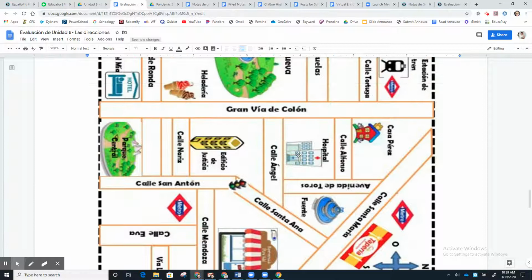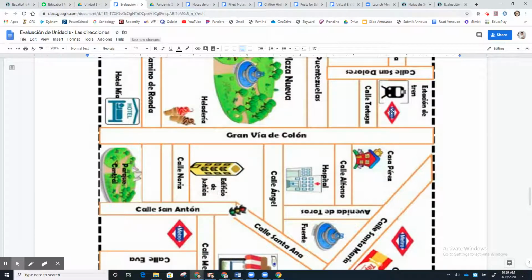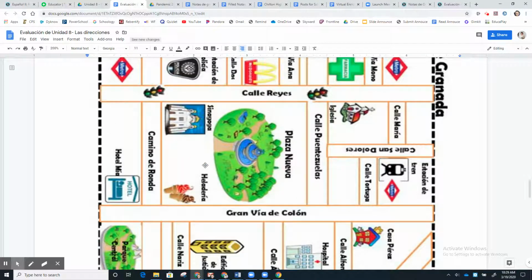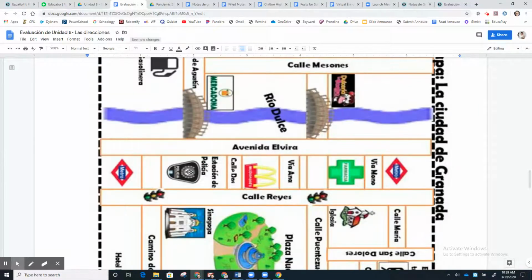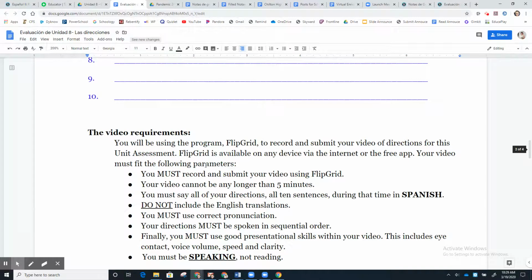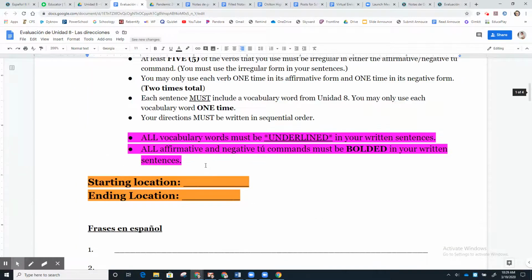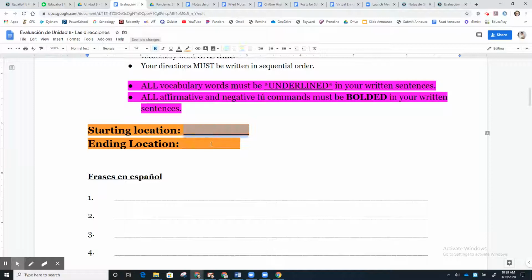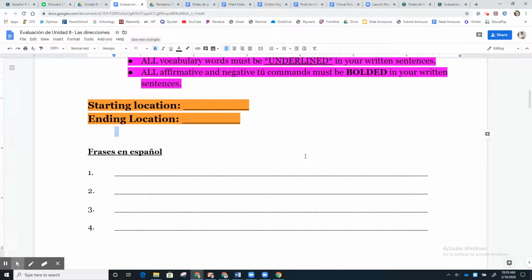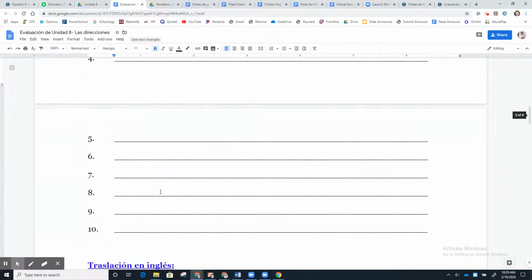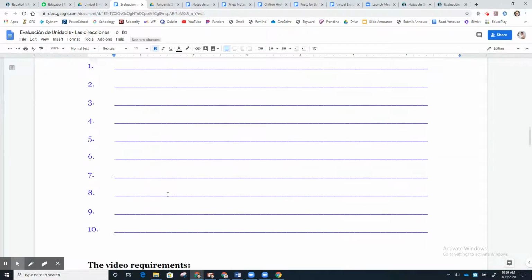And also make sure that you notice that there are multiples of something. So like here's an estación de tren or a metro station. Here is one too. So if you're doing one where there's multiple of the same thing, make sure you tell me exactly which one you are starting at. So that being said, let's go back up to the top. Here you're going to put your starting location. Here you are going to put your ending location. Then you're going to write your sentences in the space provided here with the translation down below.